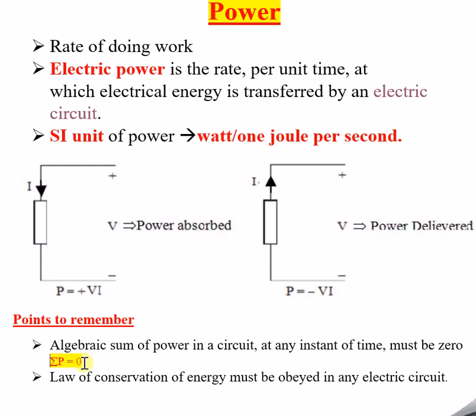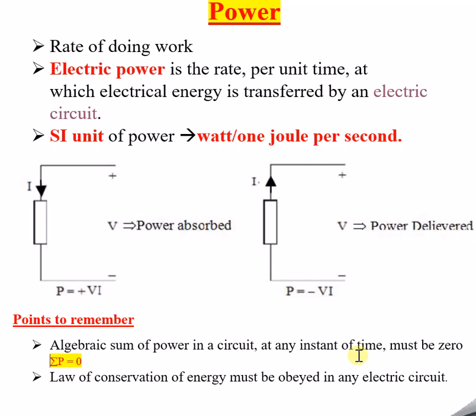Why is this? The second point is again interlinked with the first point. So we'll try to understand the second point slowly. The law of conservation of energy must be obeyed in any electric circuit. Because of this, the first point is the conclusion. What is this law of conservation of energy? Energy can neither be created nor destroyed, however, it can be transferred from one form to another form.